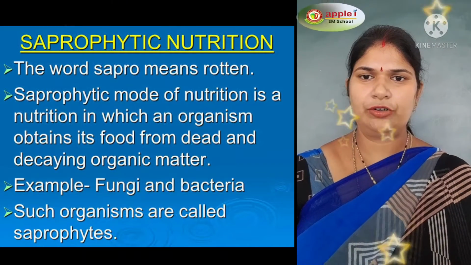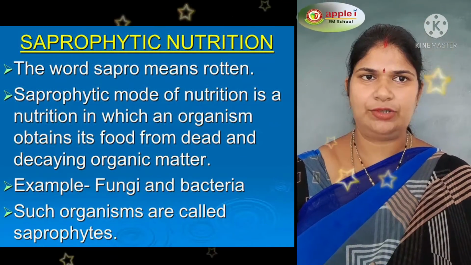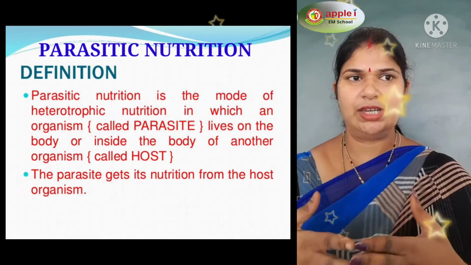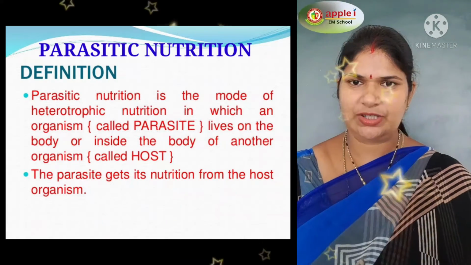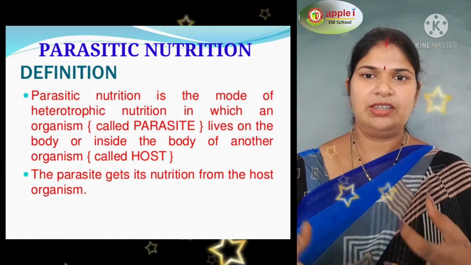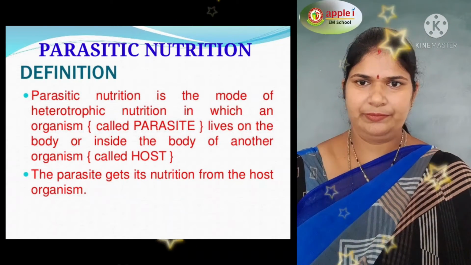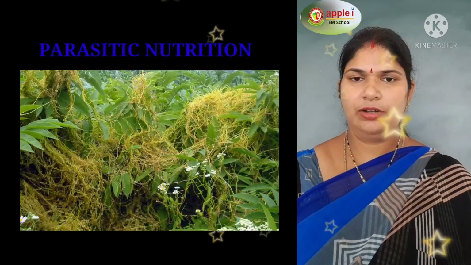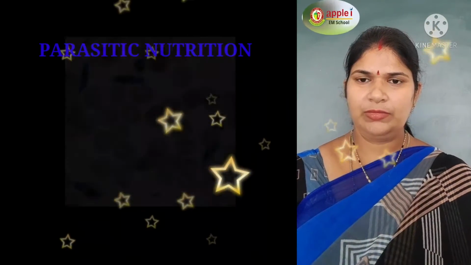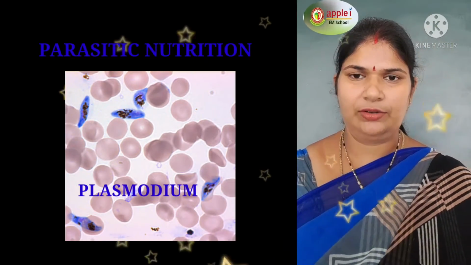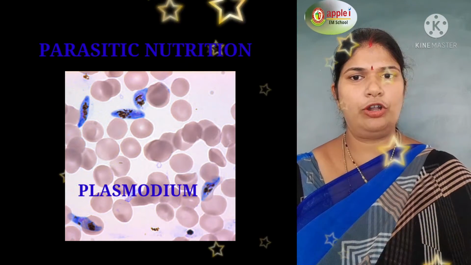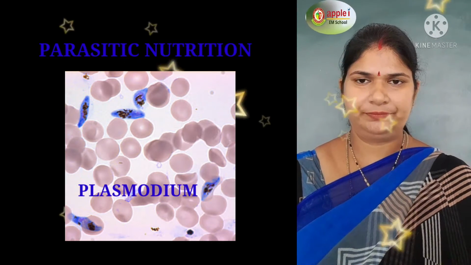The next type of heterotrophic nutrition is parasitic nutrition. In parasitic nutrition, organisms get their food from living organisms, that is, from the host, and the parasite takes the food. Examples: cuscuta, orchids, lice, leeches, roundworm, plasmodium, etc. are said to be parasites, because they follow parasitic nutrition.